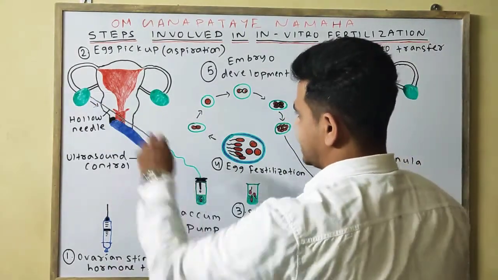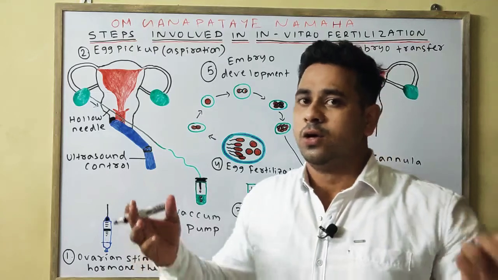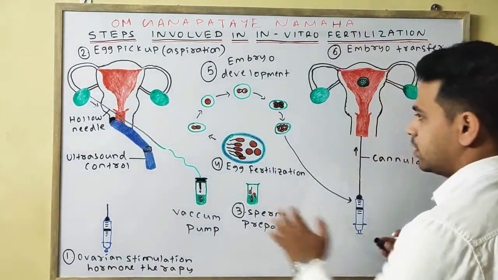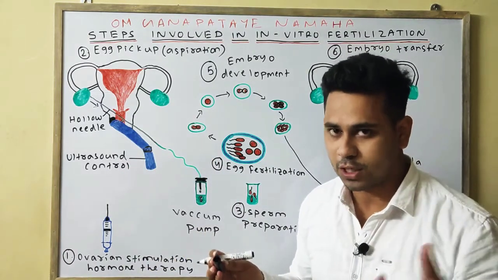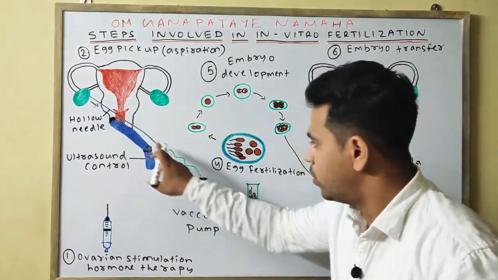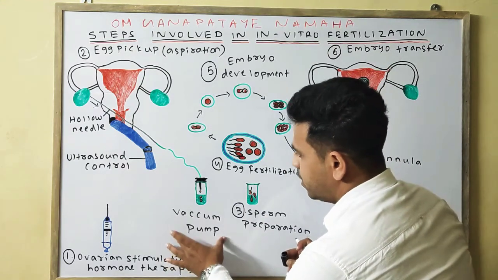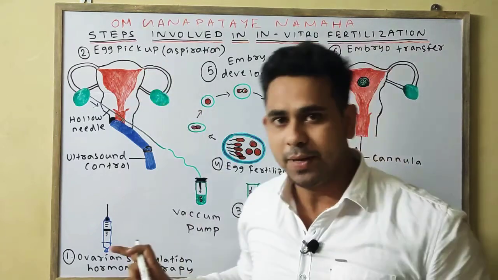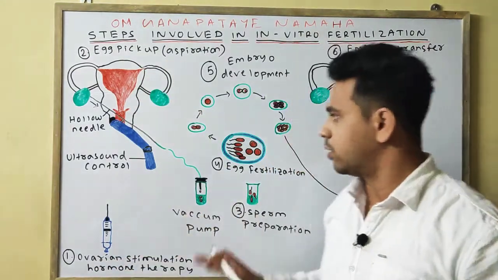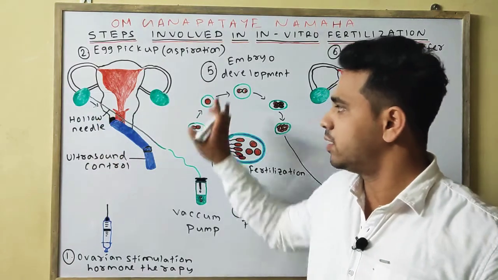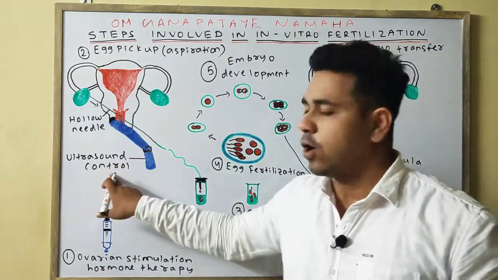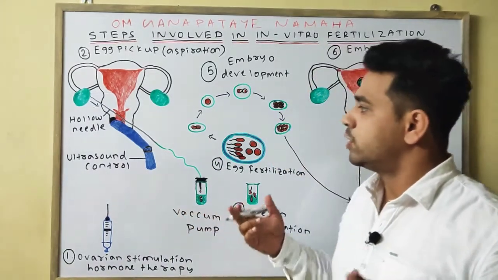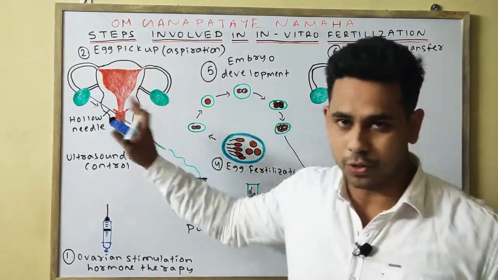Okay. Second step. During the superovulation, the egg is retrieved. The egg is retrieved by a particular surgery, or we can say by a hollow needle by means of a vacuum pump. You can see here, second step, egg pickup or aspiration. It is a surgical method, and the whole technique is controlled by ultrasound, to know the situation of the complete uterus.